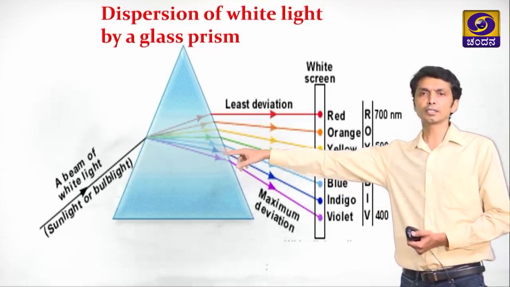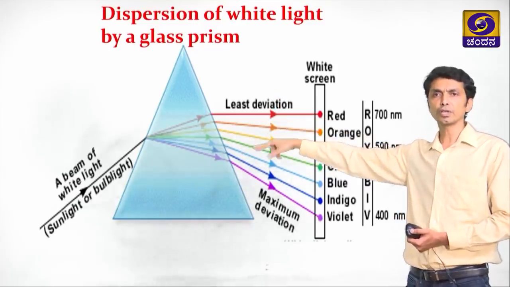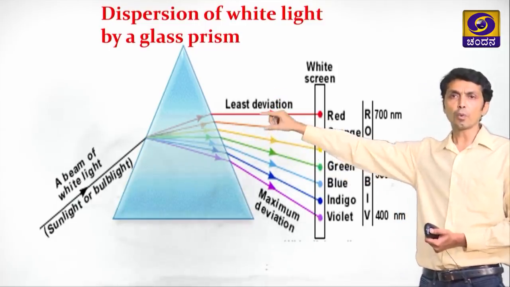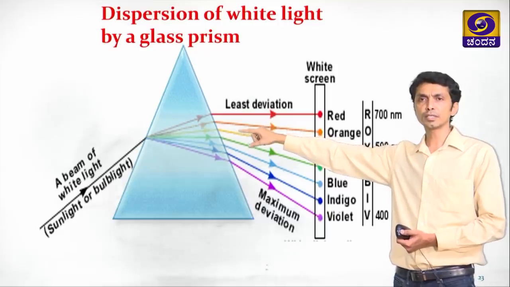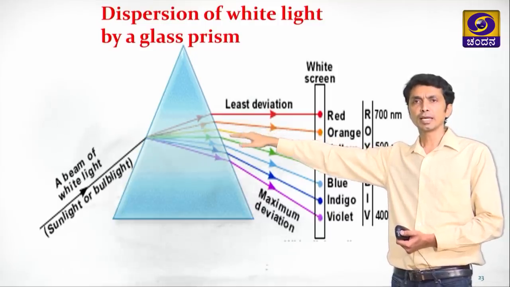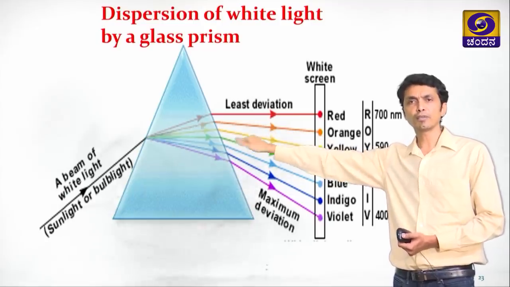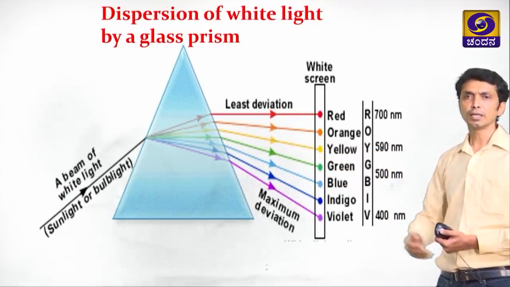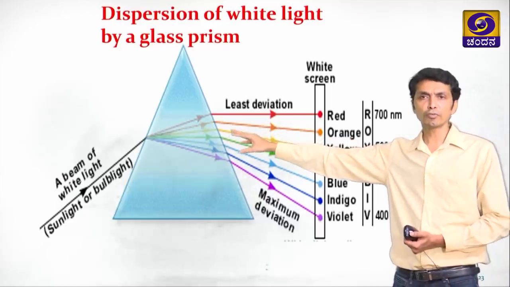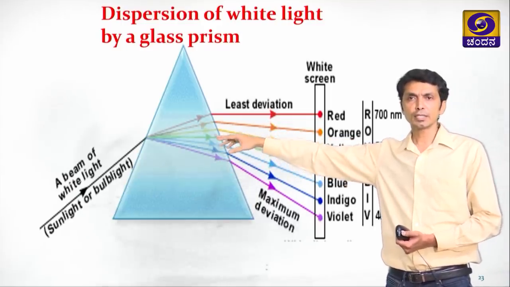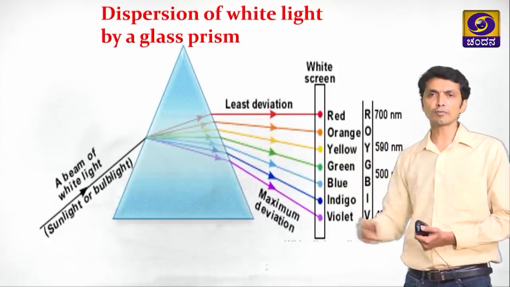This is the incident beam of white light which is falling on the glass prism. What happened after the light was incident? Inside the prism we are seeing refractions, there is bending of light, but this refraction is not uniform. We can see 7 different refracted rays here.